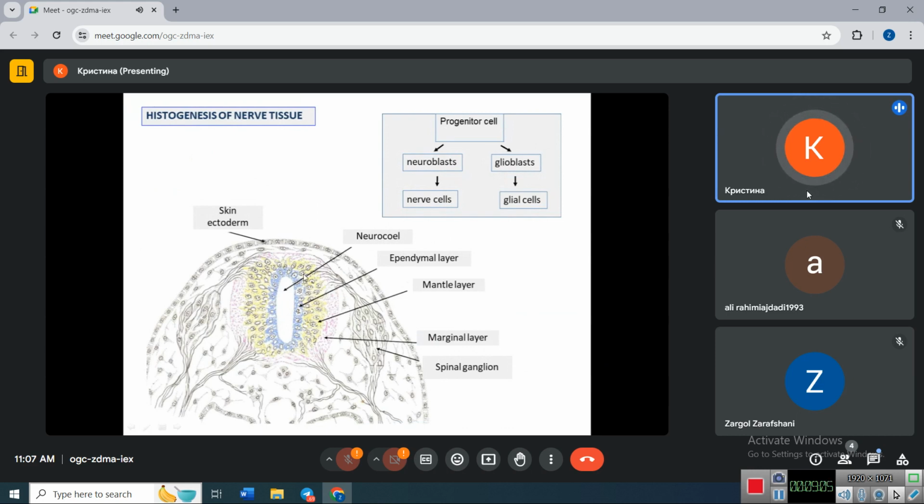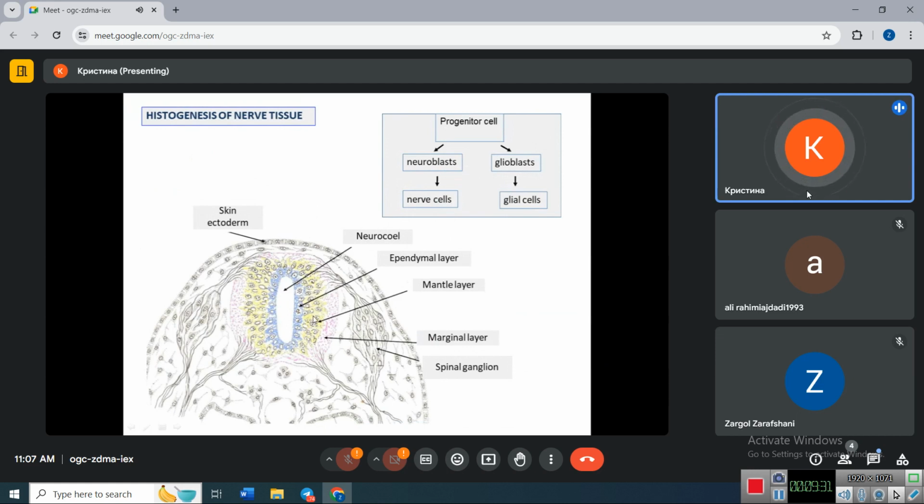Yellow in this picture. It is called mantle layer. Here the cells which are called neuroblasts and glioblasts start to develop into neurons and glial cells respectively. So in mantle zone we have maturation of neurons and glial cells.